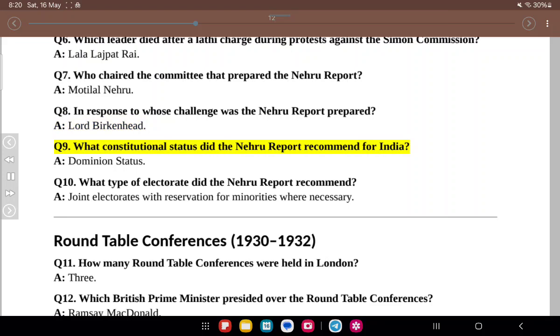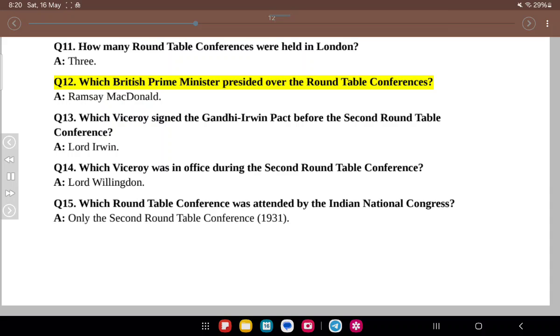A. Lord Birkenhead. Q9. What constitutional status did the Nehru Report recommend for India? A. Dominion status. Q10. What type of electorate did the Nehru Report recommend? A. Joint electorates with reservation for minorities where necessary. Round Table Conferences 1931-32. Q11. How many round table conferences were held in London? A. 3. Q12. Which British Prime Minister presided over the round table conferences?